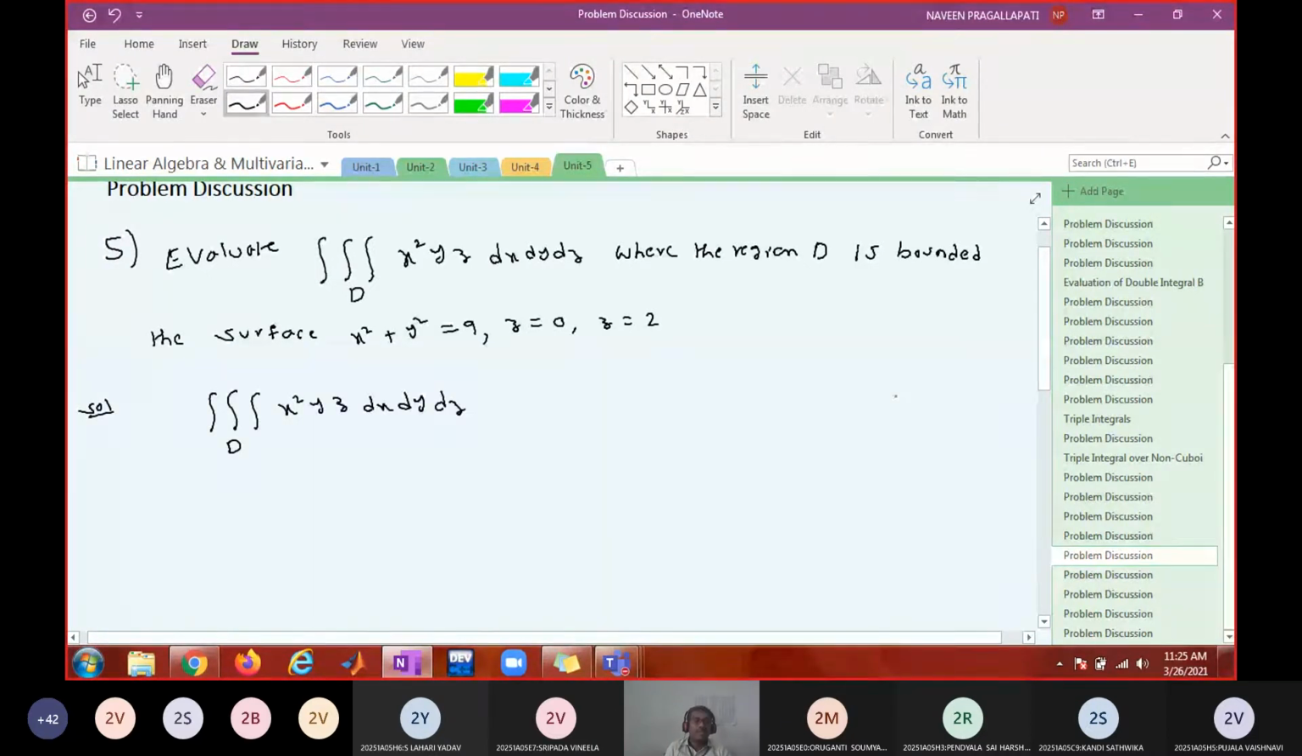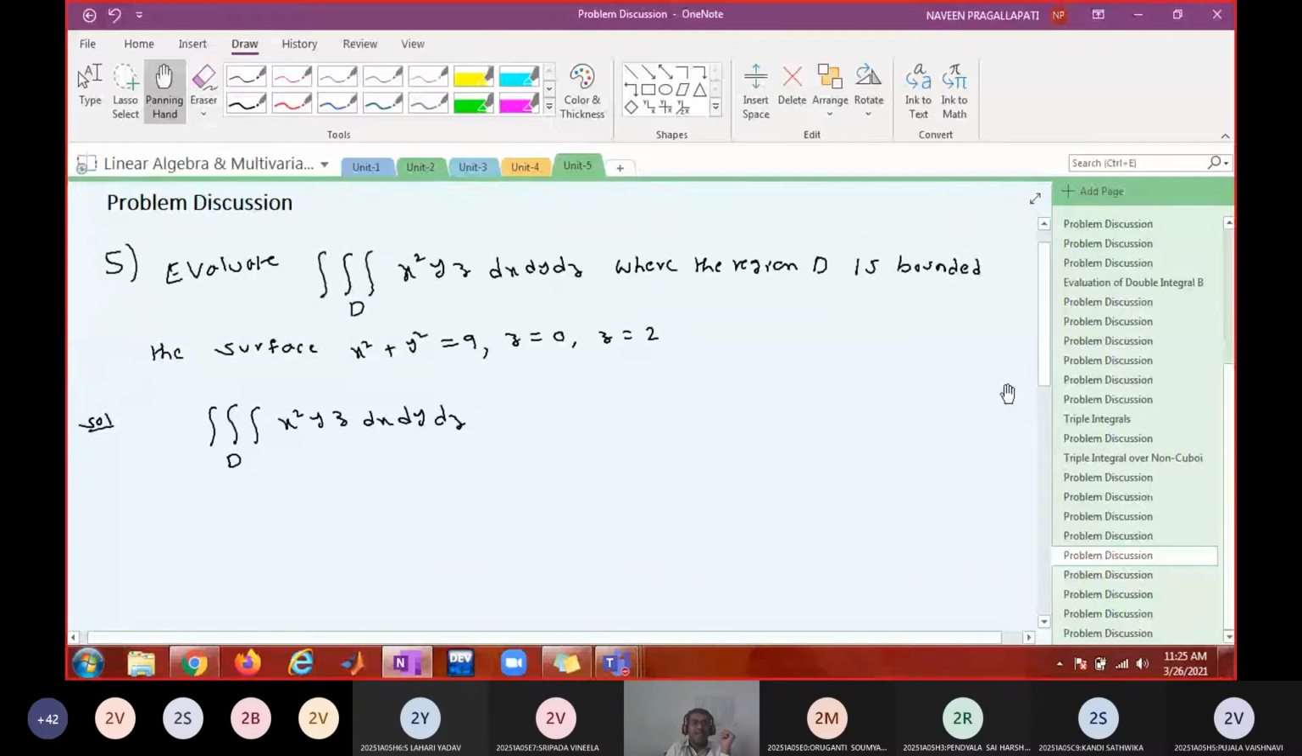Okay, all of you noted this problem? All of you, please listen. It is not necessary to evaluate the integral in the given order of integration. First, we will draw the region of integration. Then, by observing that, depending on our convenience, we will write down the suitable order and write down the limits of integration for that order. Is that okay? Now tell me, what do these three equations represent?